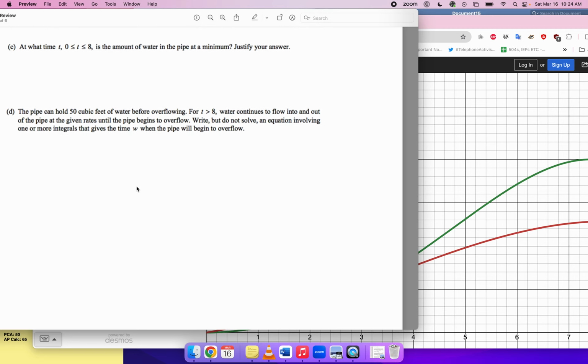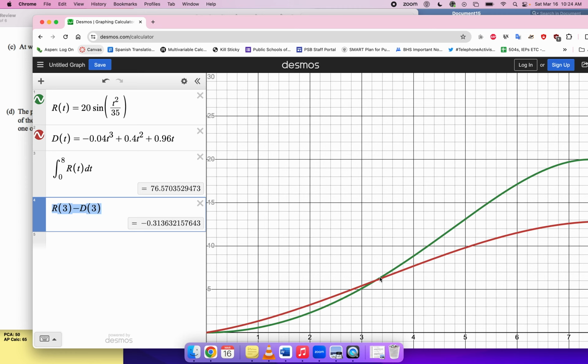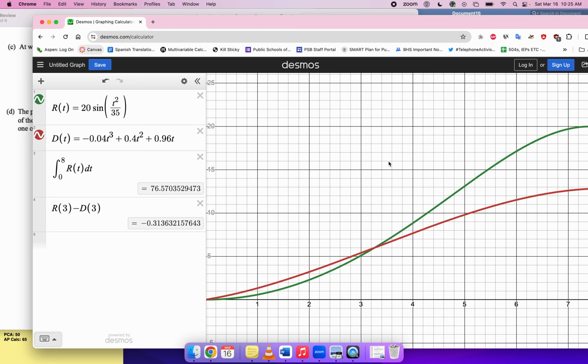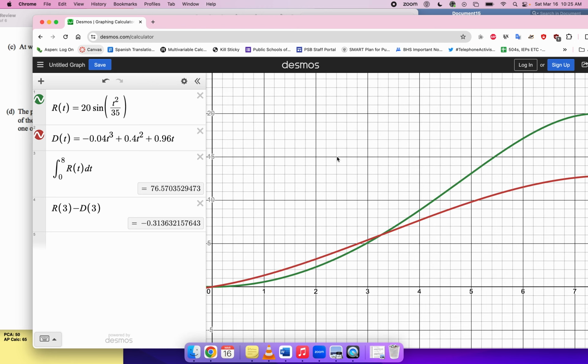Part C, at what time between 0 and 8 is the amount of water in the pipe at a minimum? That's either going to be this intersection point or one of the boundary points between 0 and 8. So, wait, what do we want? We want the minimum value? Okay, well, I can probably just think about it.